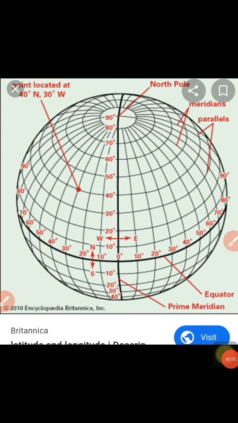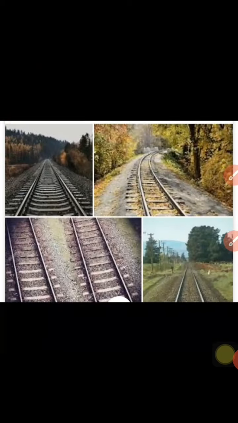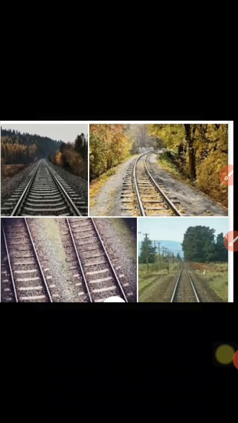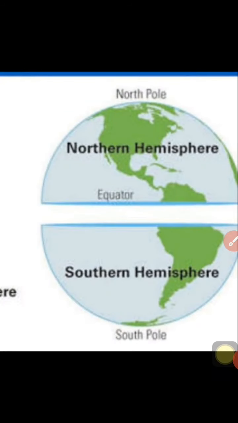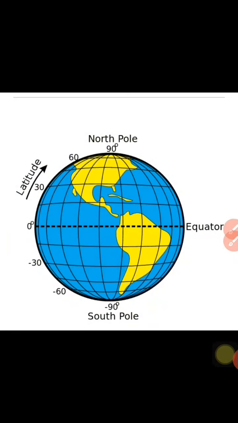Yes. Now let me explain latitude and longitude in detail. Now latitude. These latitudes are parallel. We can take one example: railway tracks, they never meet each other. Then how many latitudes are there in the southern hemisphere and northern hemisphere? So 90 in the south. See the picture. 90 in the south and 90 in the north side.